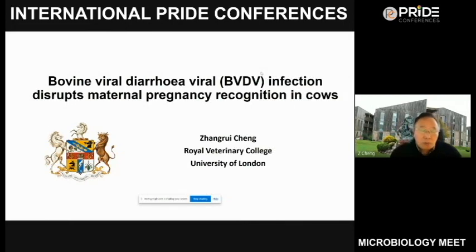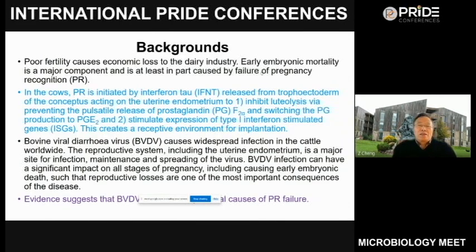Today, I would like to talk about how bovine viral diarrhea virus infection disrupts maternal pregnancy recognition in cows. Firstly, the background. Poor fertility causes economic losses to the dairy industry.